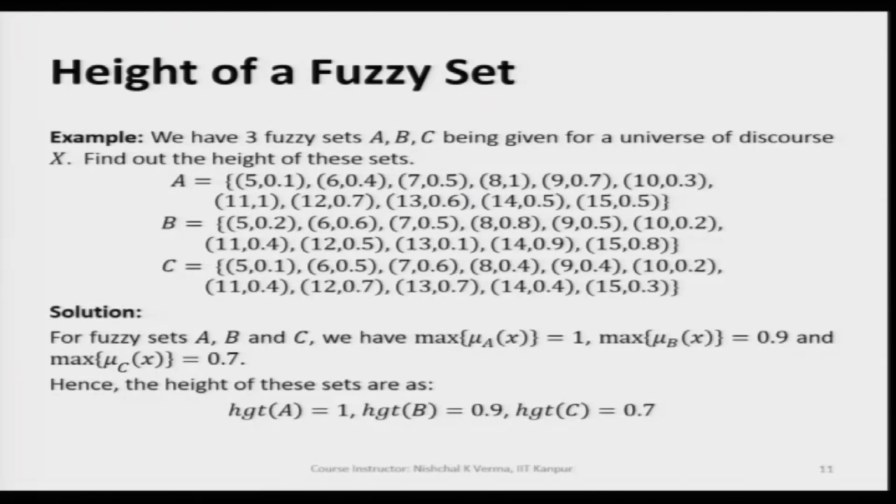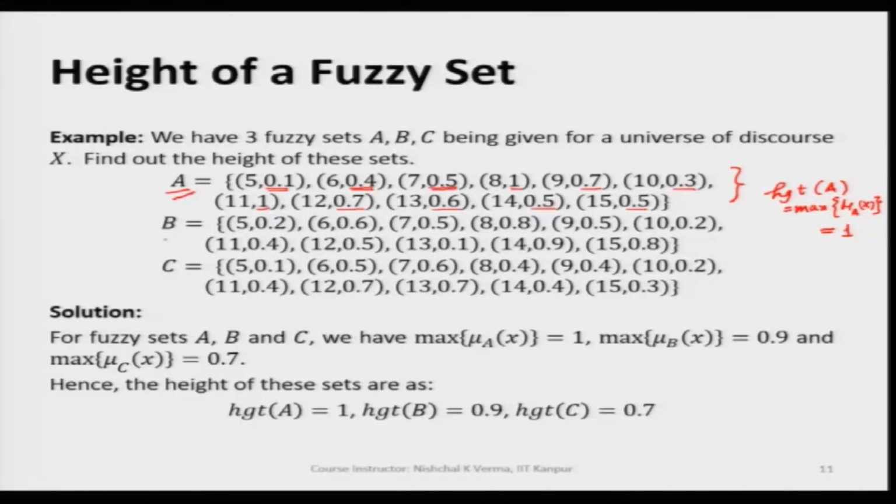So, if we take a fuzzy set A here, this is fuzzy set A. If we look at all the membership values, these are the corresponding membership values, and if we collect these values and take the max of mu A of x, this will be equal to 1 for the fuzzy set A. So, the height of the fuzzy set, we can write as hgt of A. So, hgt of A will be 1.